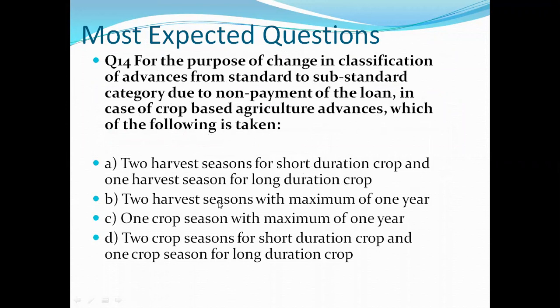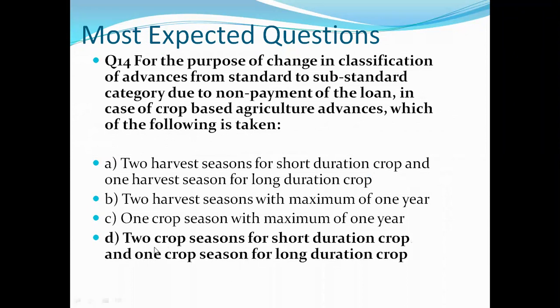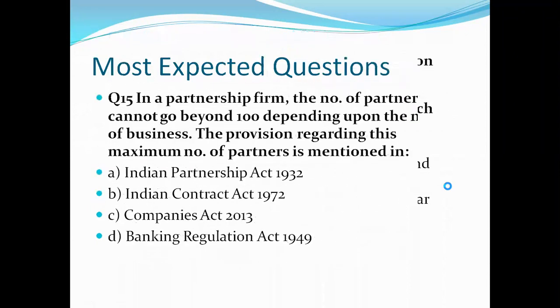B, two harvest seasons with maximum of 1 year. C, one crop season with maximum of 1 year. D, two crop seasons for short duration crop, and one crop season for long duration crop. So let's see what is the right answer. And the right answer is D, that is two crop seasons for short duration crop and one crop season for long duration crop. Let's see next question, question number 15.